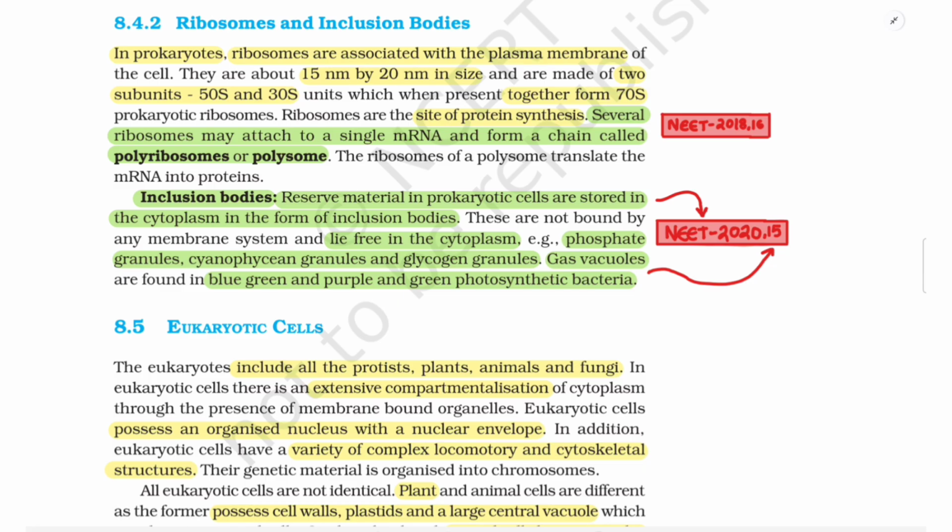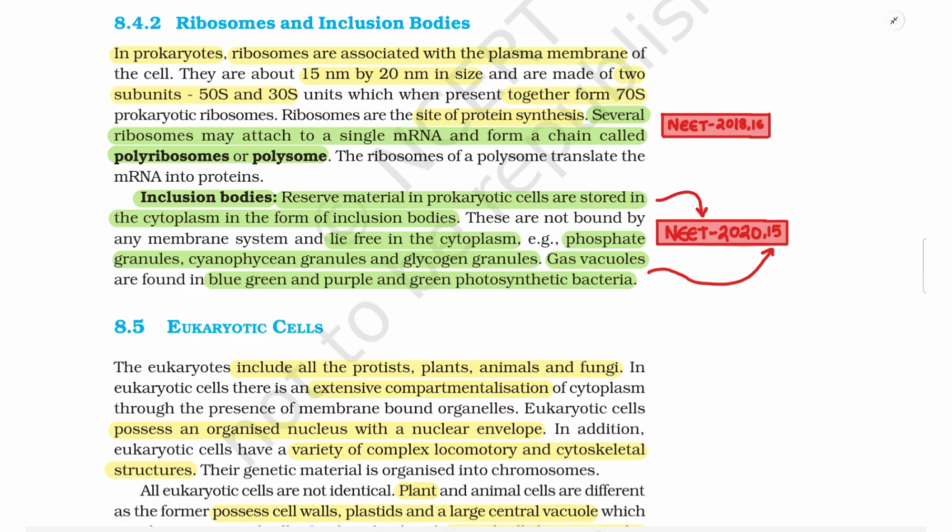8.4.2 Ribosomes and inclusion bodies. In prokaryotes, ribosomes are associated with the plasma membrane of the cell. They are about 15 nanometer by 20 nanometer in size and are made of two subunits, 50S and 30S units, which when present together form 70S prokaryotic ribosome. Ribosomes are the site of protein synthesis. Several ribosomes may attach to a single mRNA to form a chain called polyribosomes or polysome. The ribosomes of a polysome translate the mRNA into proteins.